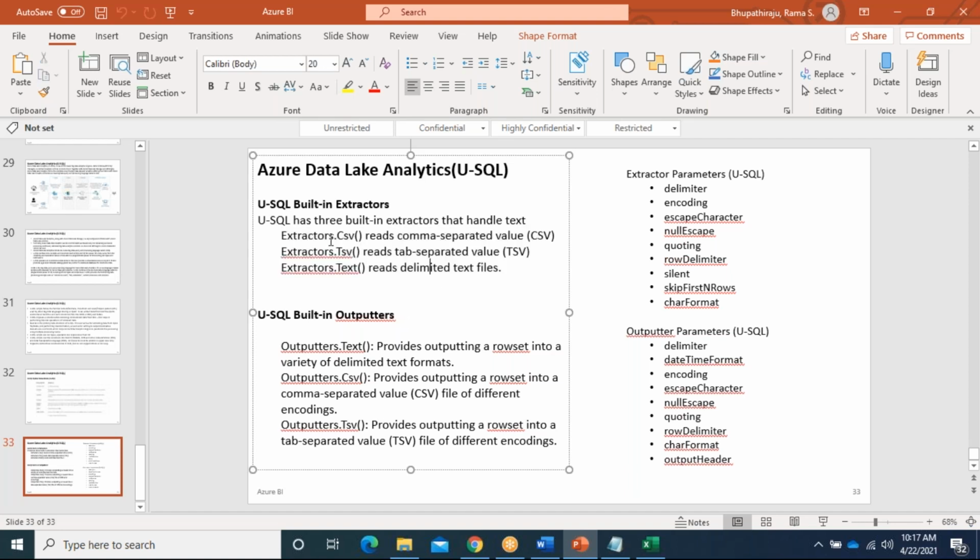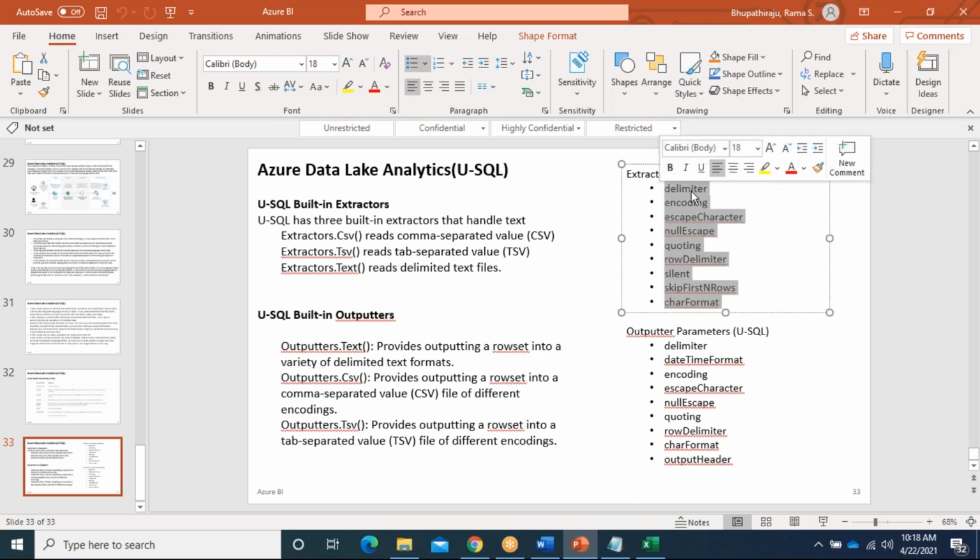For example, if you have a CSV file, you need to use the CSV extractor. If you try to extract CSV data using the TSV extractor, it will give an error, because internally they built the mechanism like that. Likewise, while using CSV and TSV, we provide some parameters, but these parameters do not work for all extractors or outputters.